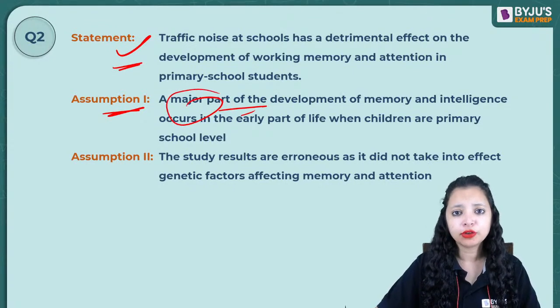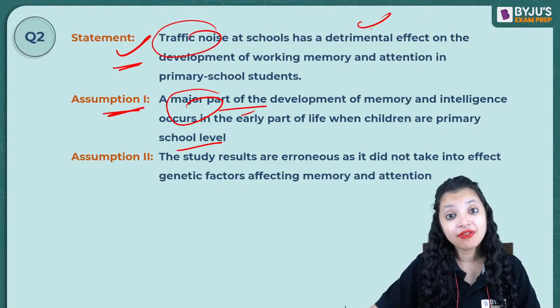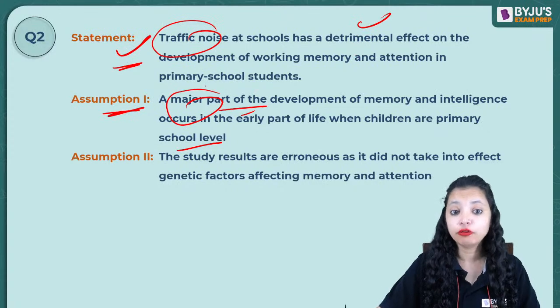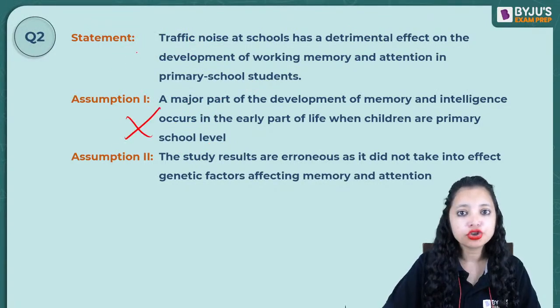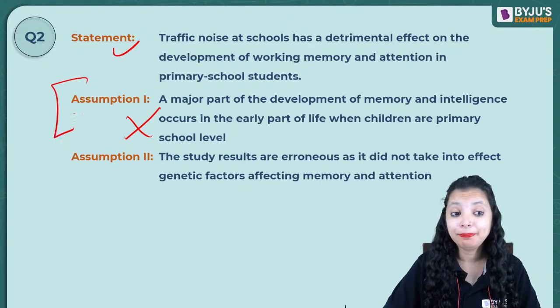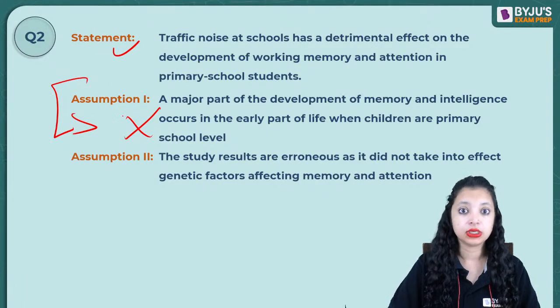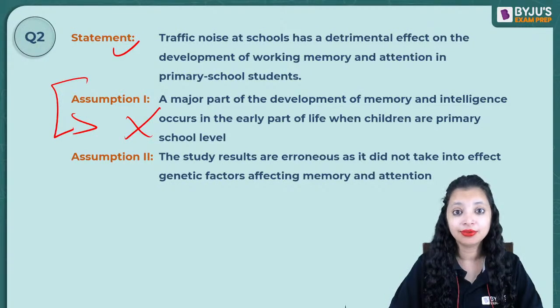If a major part of development does not take place in primary level, traffic noise can still have an impact on the mindset of primary school students. That means if this is made wrong, my question does not become wrong. That means my question is not dependent on my assumption. This is not a certain assumption then. It's only a probable one.